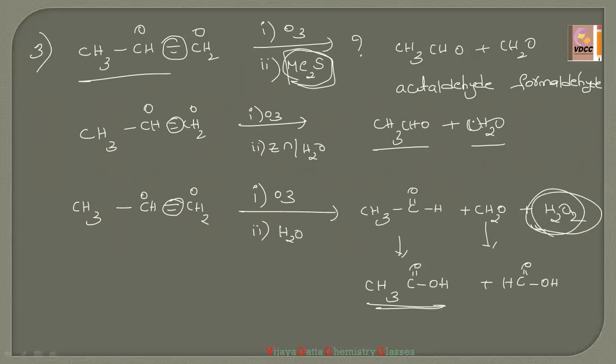So these are the simple tricks. Remove the double bond; if only H2O is present, then you have to convert to carboxylic acids. Otherwise, if only Me2S or zinc in the presence of H2O is given, you have to stop the reaction at aldehydes. Simply remove the double bond and allot the oxygens to the double bond containing carbons. Okay, guys. So this is about alkenes.